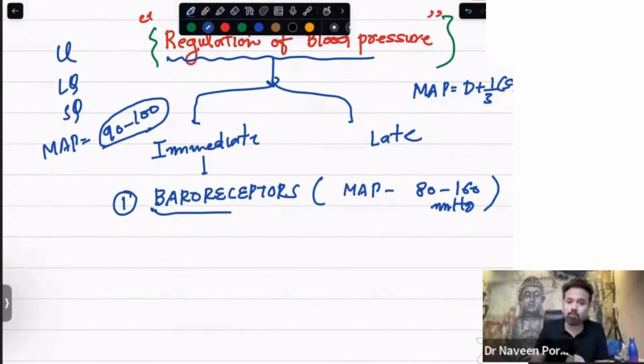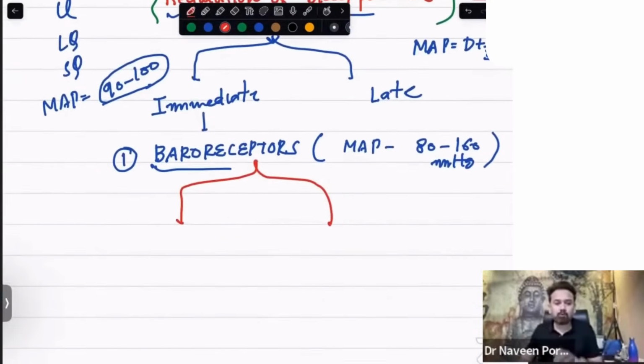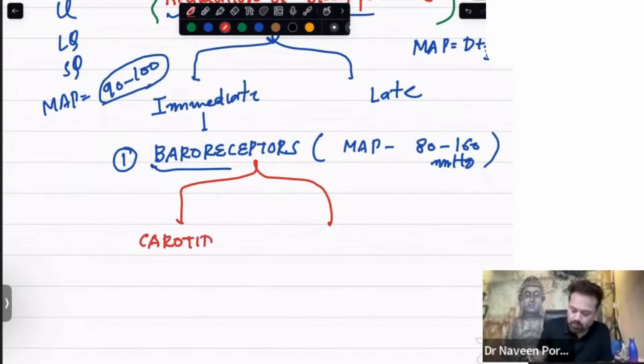That is the baroreceptor, and they are of two types. One is called carotid, sinus or body?